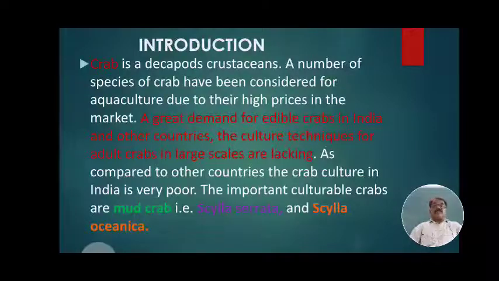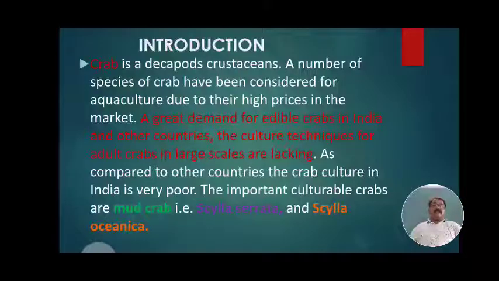The culture techniques for adult crab on a large scale are lacking. In India, culture techniques for adult crab on a large scale are lacking. As compared to other countries, crab culture in India is very poor. Means in our India, crab culture is negligible, a very small amount of crab is cultured, very low quality as well as very low quantity, in Indian waters.